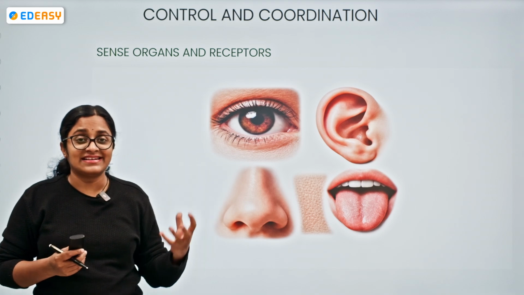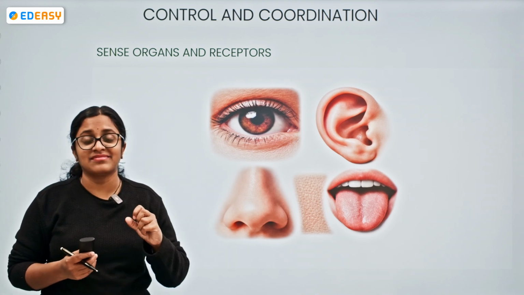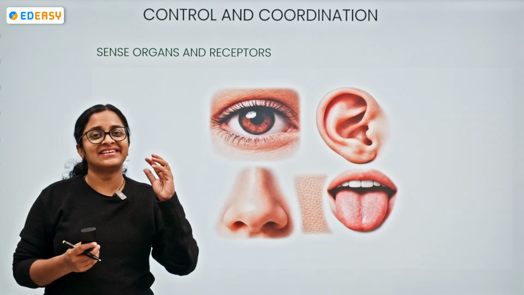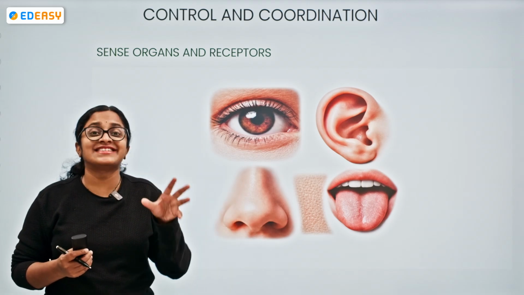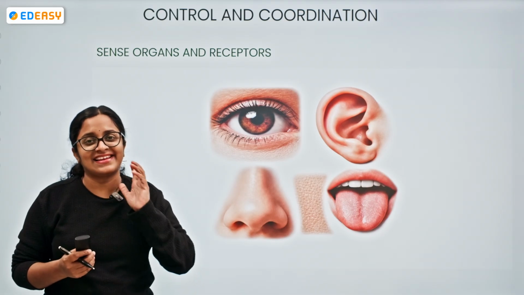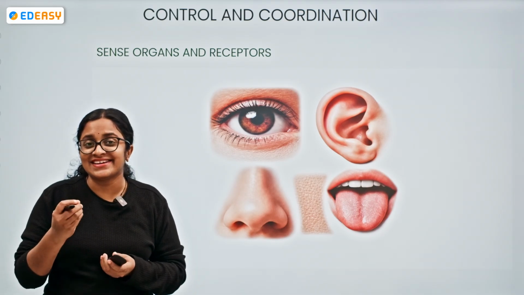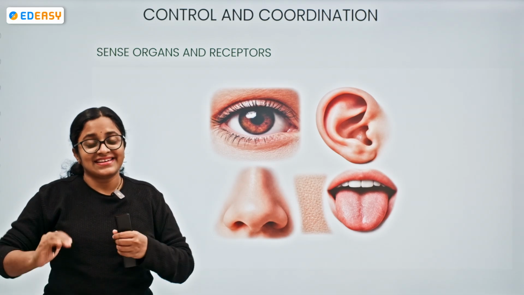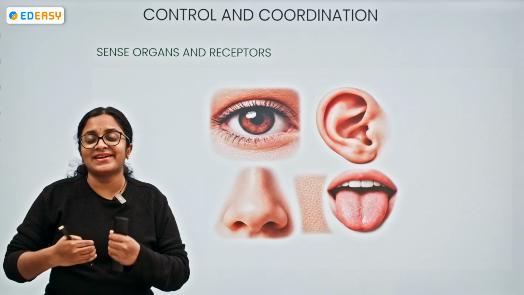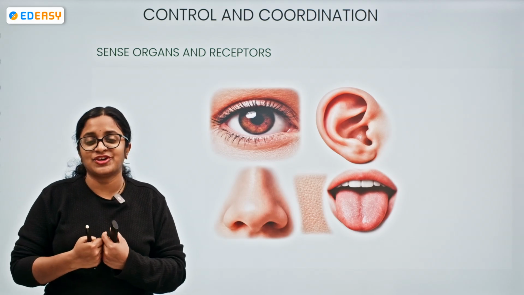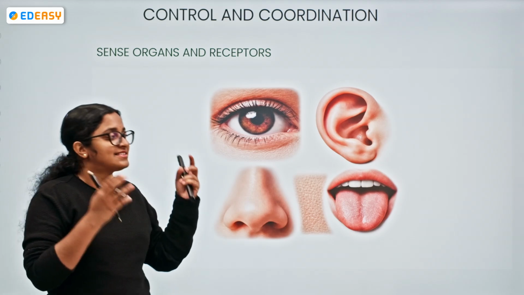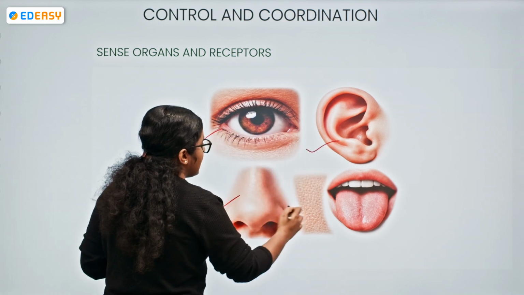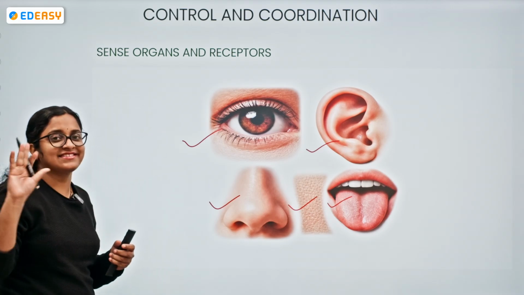if you have a real intensity to eat that particular food item, you will go, you will order it, and it will come to you. Then first you see it, you smell it, you touch it, and you taste it. Yes, am I clear? Now, what is helping you to analyze the food item? Your sense organs. So, what are sense organs? The eyes, ears, nose, tongue, and skin are the five sense organs.